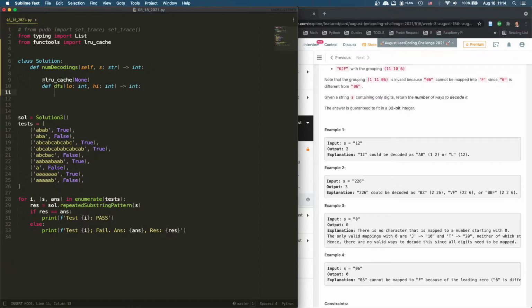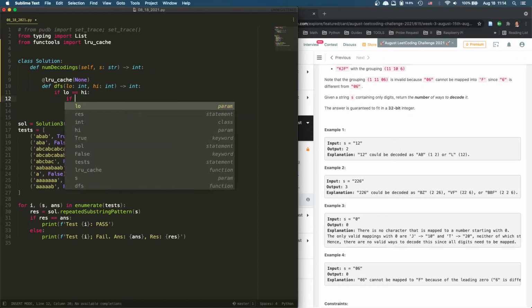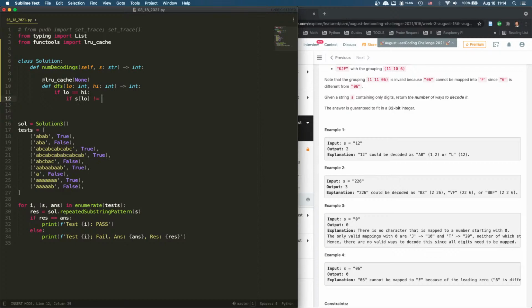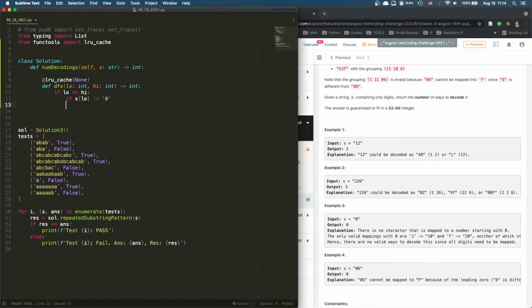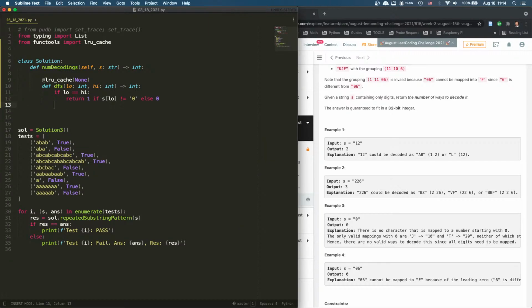All right, if low is equal to high, then if s[low] is not equal to 0, we can return 1. So we just return 1 if this holds, else return 0.